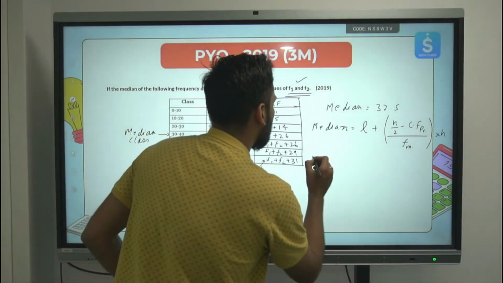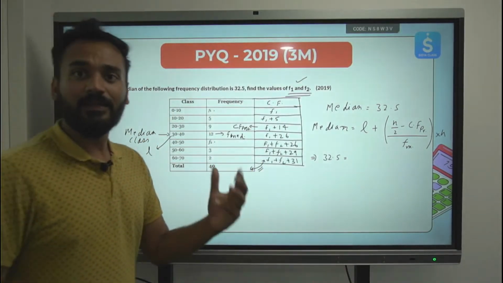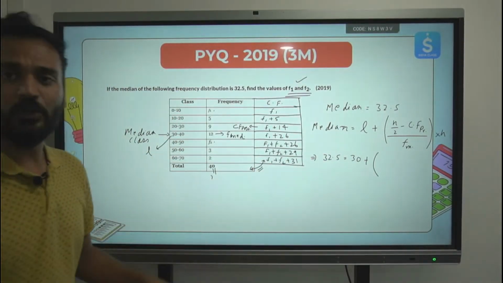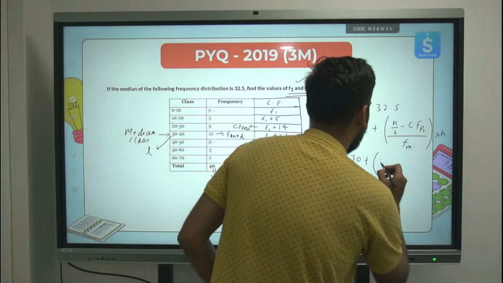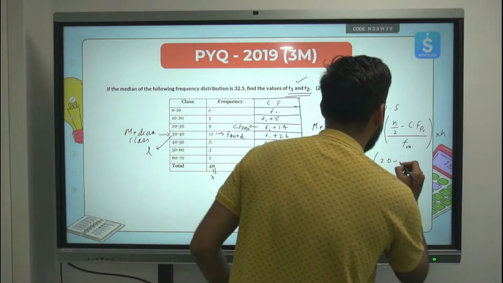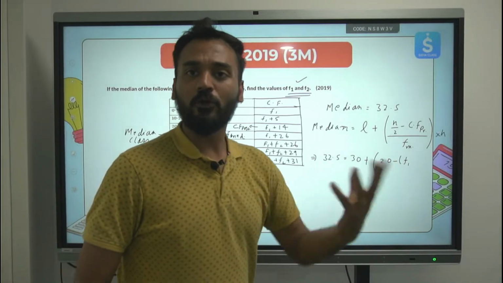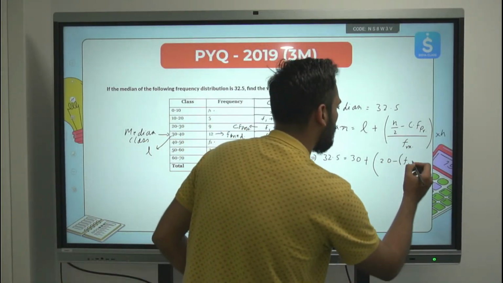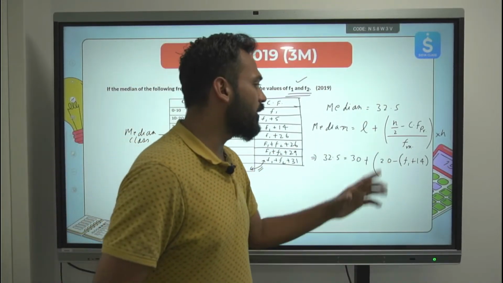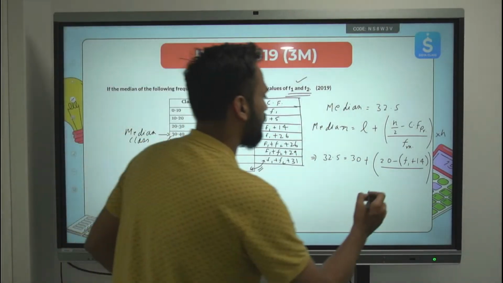Ready? So let's put the values. 32.5 is equal to the lower limit of the median class, 30, plus n by 2. Total is 40, 40 by 2, 20. So 20 minus the cumulative frequency of the previous class, f1 plus 14. Complete brackets, you will follow. I should not write 20 minus f1 plus 14. That plus will also become minus, right? Because this is a bracket over here. Two terms are written, right? The complete term f1 plus 14 I am subtracting from 20. This is clear? Upon the frequency of the median class, which is 12.